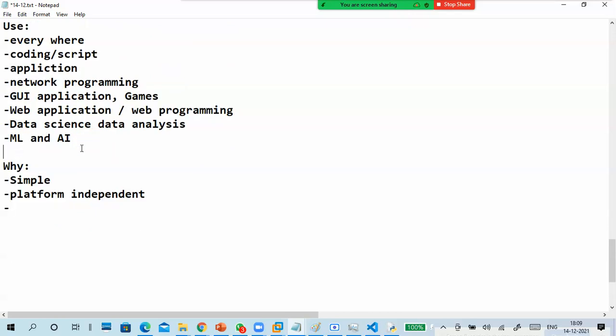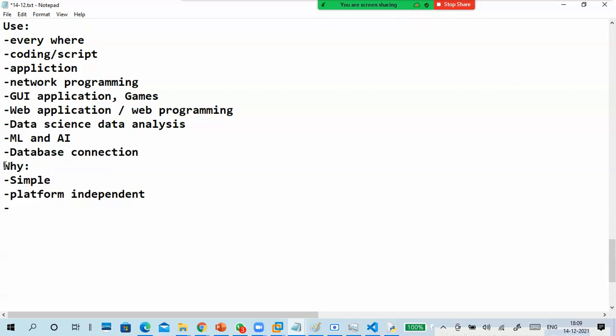One more thing I forgot here, that is database connectivity is also there, like your Java. Like you can connect it to Oracle database, SQLite, like that also we can connect.